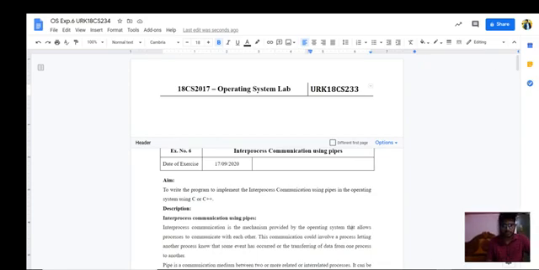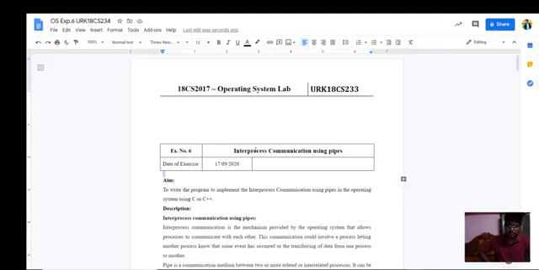Today we are going to discuss one of the main concepts in operating systems, that is inter-process communication using pipes. Before going to discuss inter-process communication using pipes, we need to know what a pipe is. A pipe is a medium for communication.